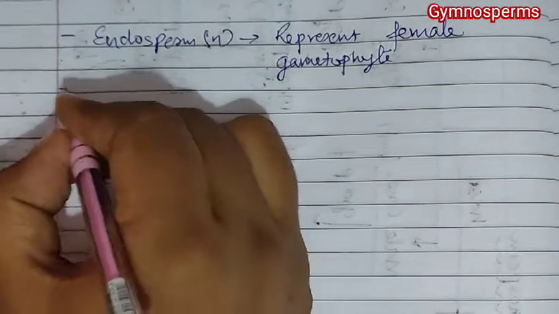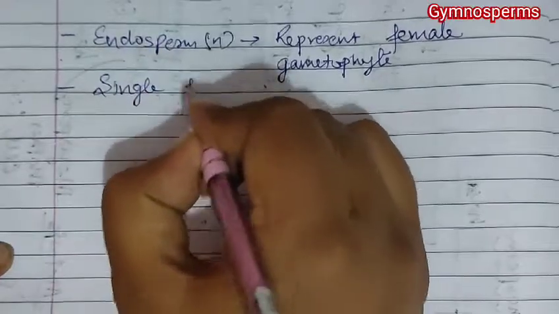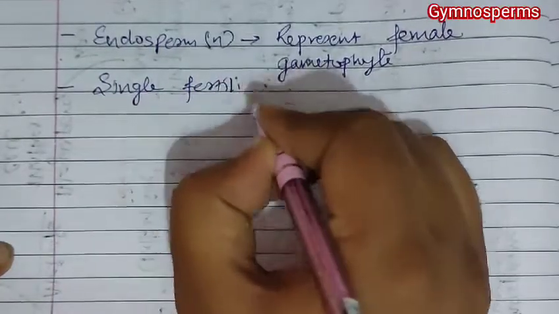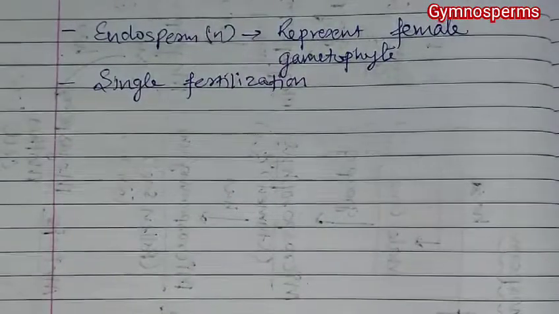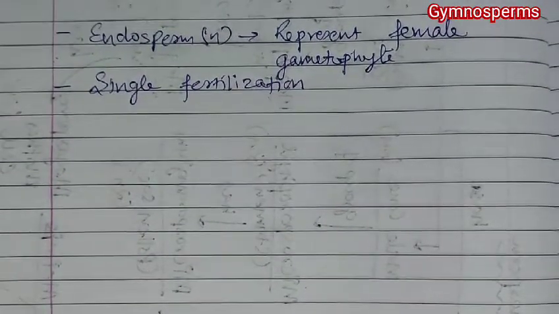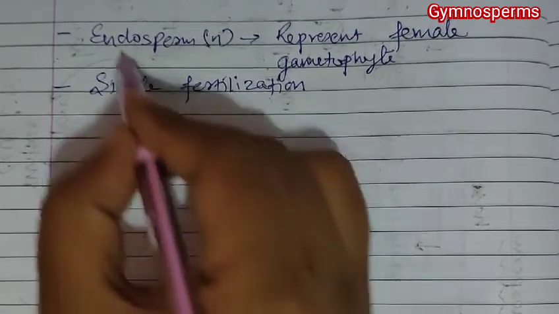In case of gymnosperm, single fertilization occurs. Single fertilization means it is a fertilization for the formation of zygote, not for endosperm, because endosperm forms before the zygote formation. Because of this, endosperm is haploid.